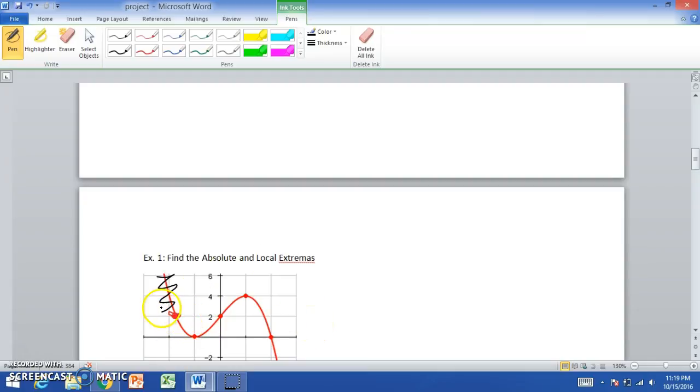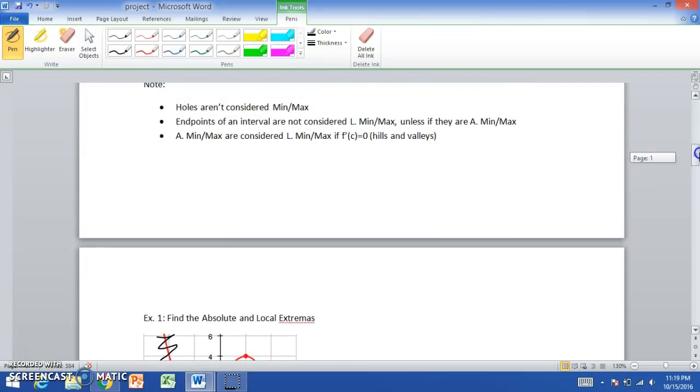So if it's starting at an endpoint and it's not an absolute extrema, then we are still not considering it to be a local extrema as well.